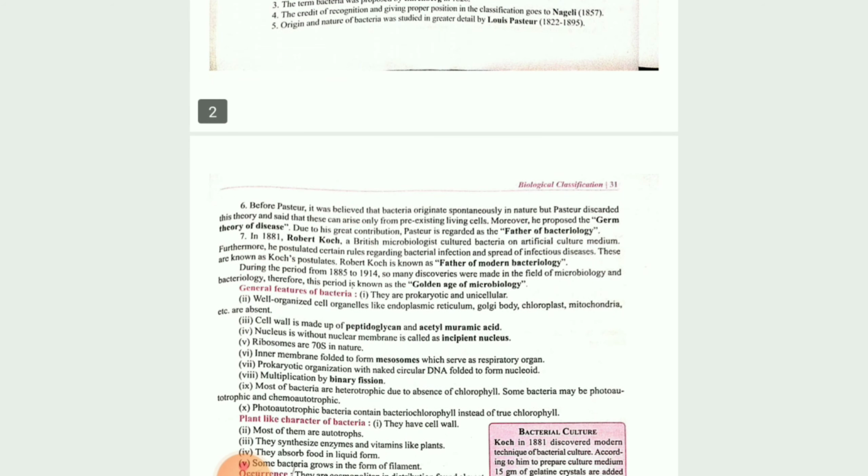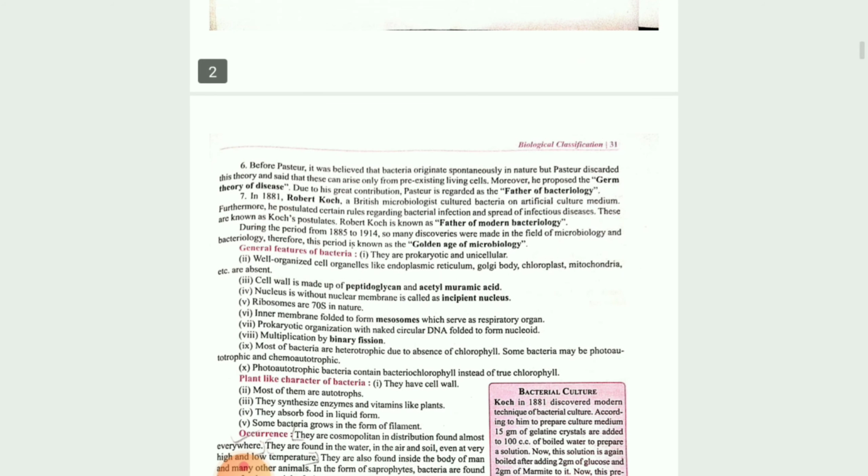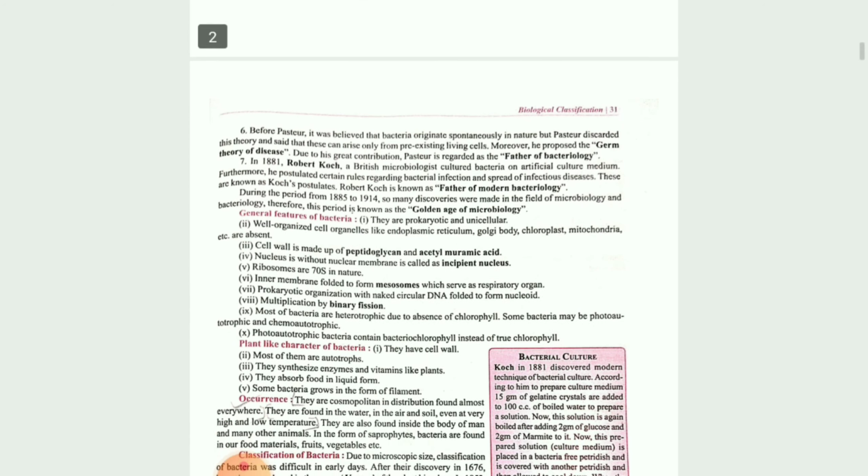Louis Pasteur, from 1822 to 1895, studied the bacteria. He was also considered the father of bacteriology. Robert Koch is also known as the father of modern bacteriology, as he discovered in an artificial medium how the bacteria used to grow.